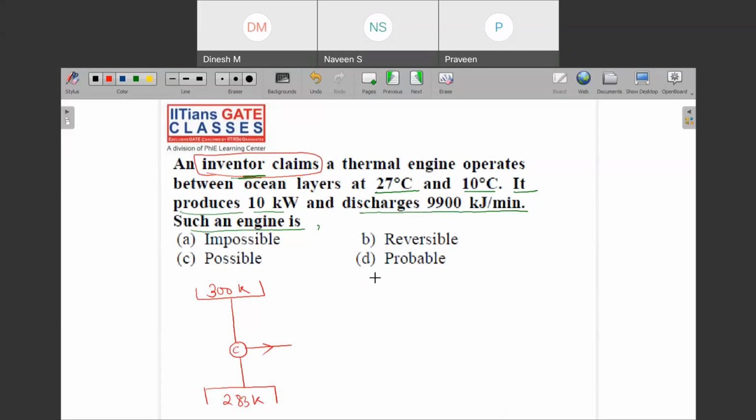Now you have been given a case where you don't know if this is Carnot, but you know one thing for sure: this is again 300 Kelvin. Here they have mentioned that it produces 10 kilowatt, and this is given as 9900 kilojoule per minute. So can we convert it into kilowatts? This is 9900 divided by 60, which will help you convert into kilowatt. So what is 990 by 6? Can you solve this one?